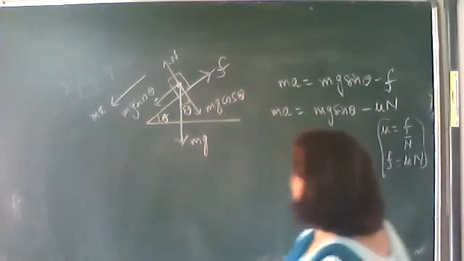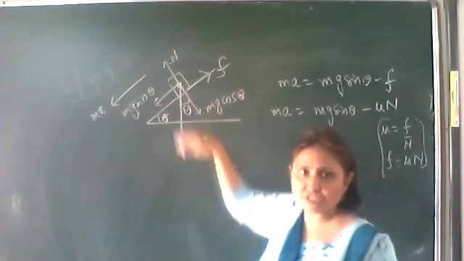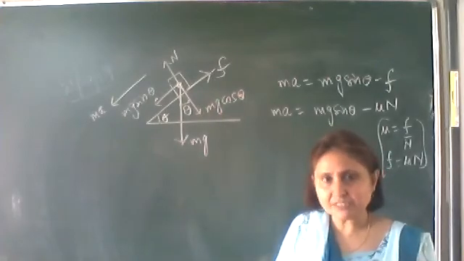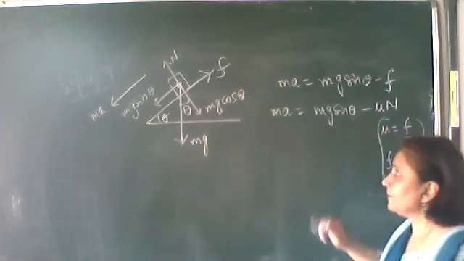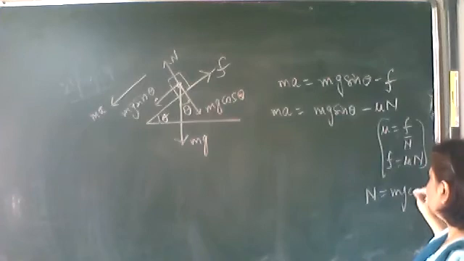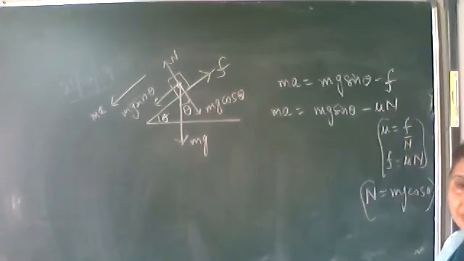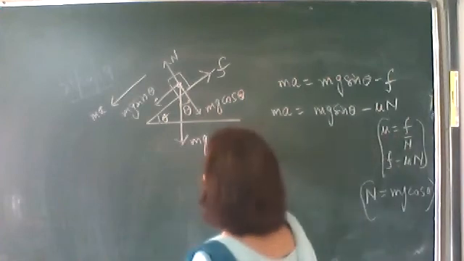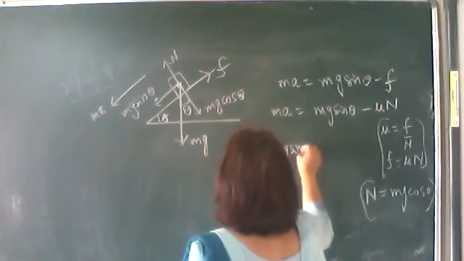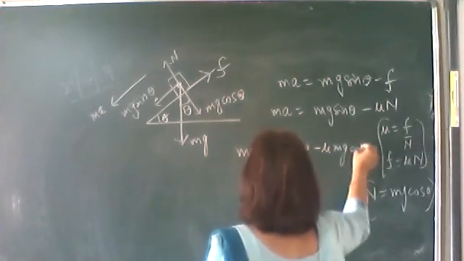From the figure, this block is not jumping and coming down. This block is sliding down. So N is balanced by mg cos theta. N is equal to mg cos theta. So substitute N equal to mg cos theta. Hence m into a is equal to mg sin theta minus mu into mg cos theta.